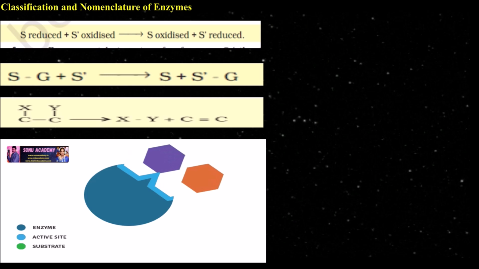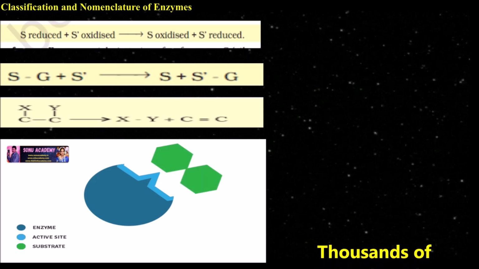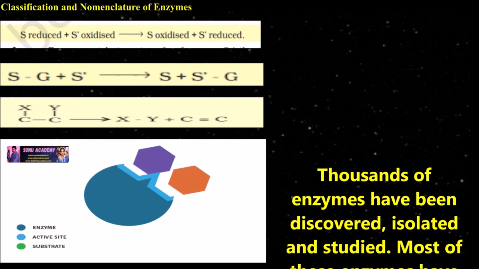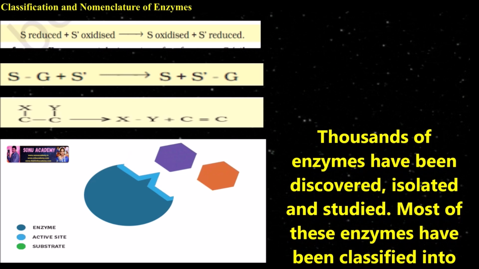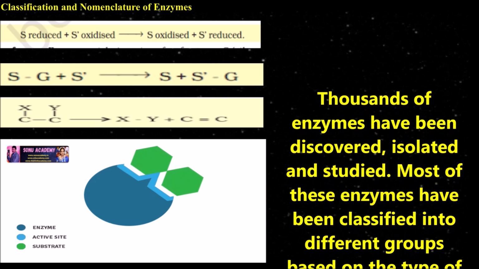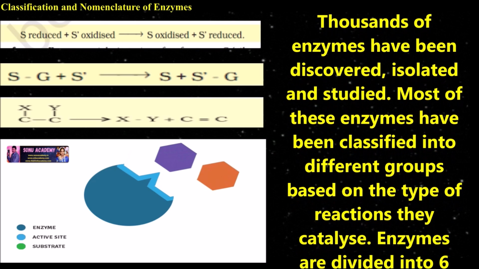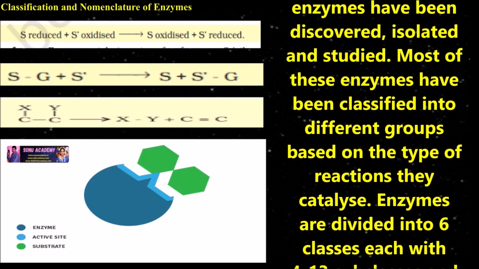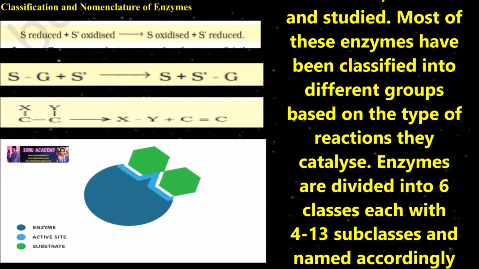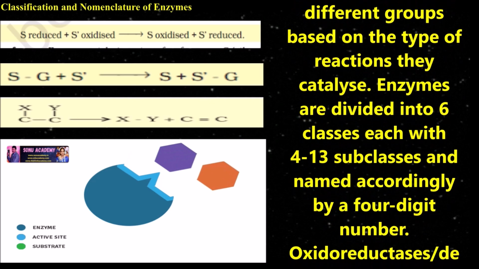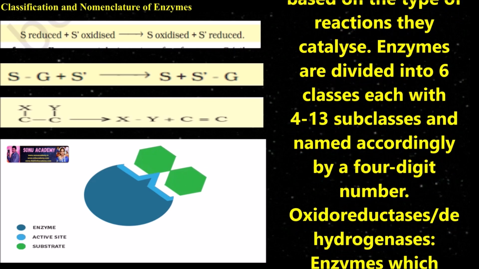Children, now let us discuss classification and nomenclature of enzymes. Thousands of enzymes have been discovered, isolated, and studied. Most of these enzymes have been classified into different groups based on the type of reactions they catalyze. Enzymes are divided into 6 classes, each with 4 to 13 subclasses and named accordingly by their 4-digit number.